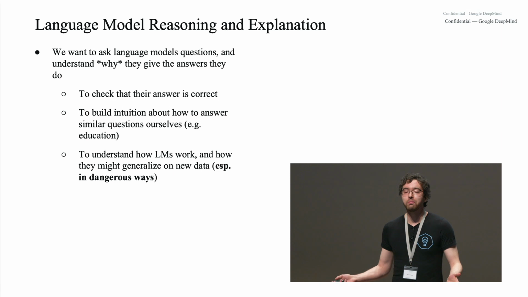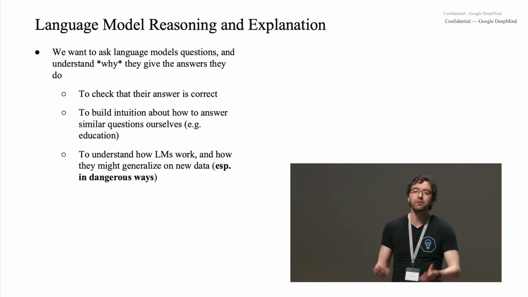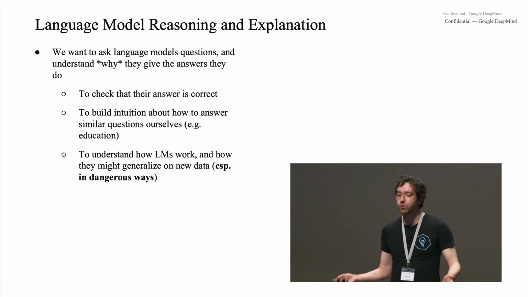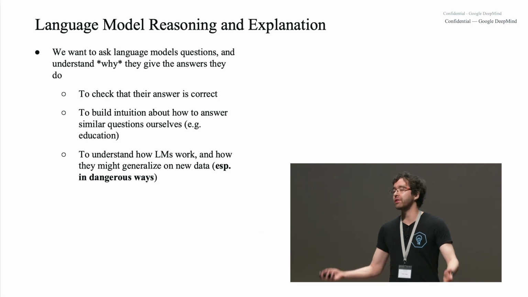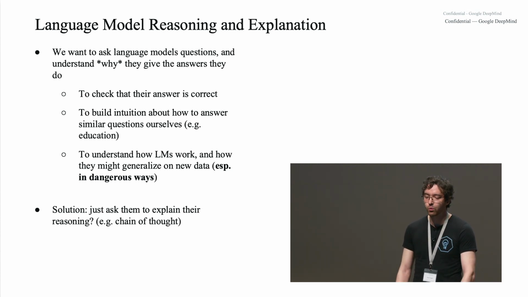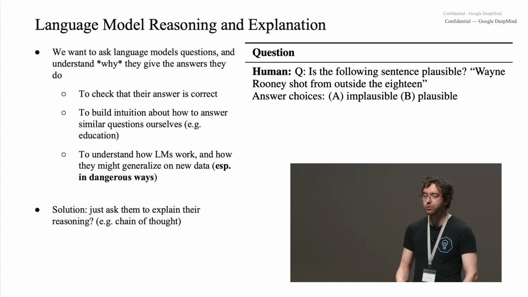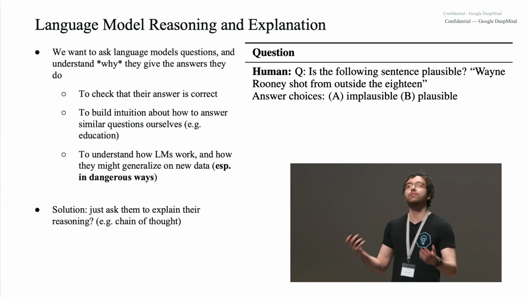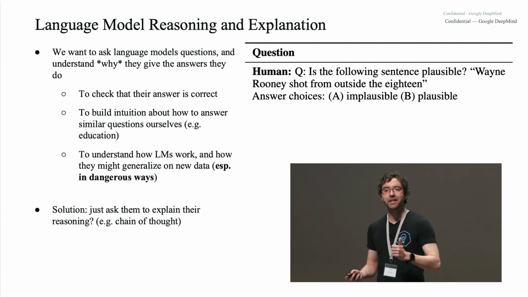So, the great thing about language models is that they understand natural language. You can just ask them questions. Maybe we can just ask them to explain how they got the answers they do. So here's a question. Is the following sentence plausible? Wayne Rooney shot from outside the 18. And we can ask the model to go through its reasoning. It says, okay, let's think step by step. Wayne Rooney is a soccer player. Shooting from outside the 18-yard box is part of soccer. So the best answer is plausible. Great, problem solved. We got the right answer. We know how the model did it.